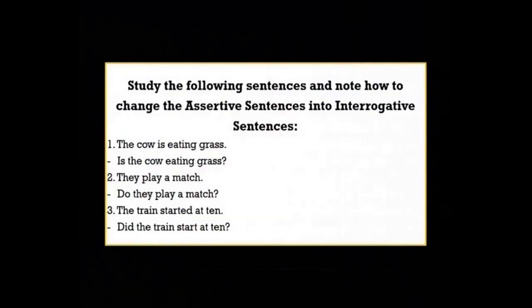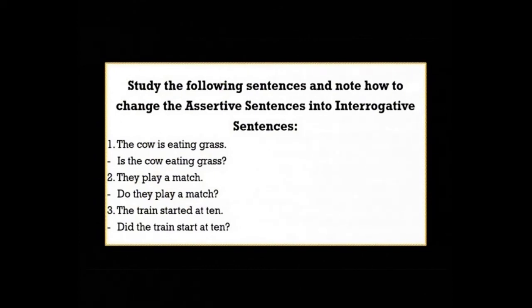Now, study the following sentences and note how to change the assertive sentences into interrogative sentences. First, the cow is eating grass. And while changing it into interrogative, we change the place of helping verb.